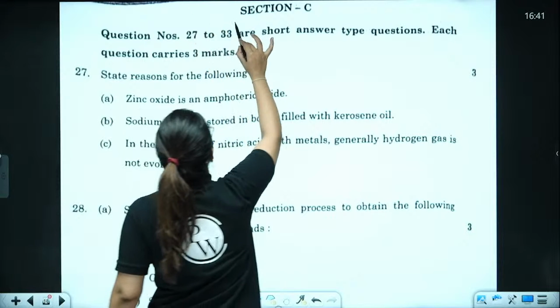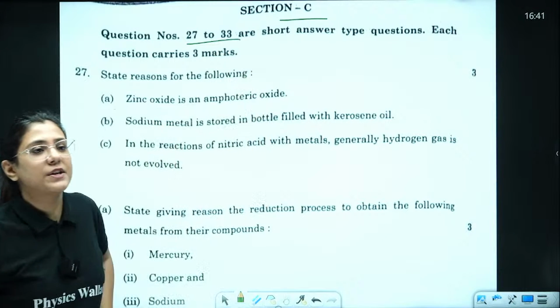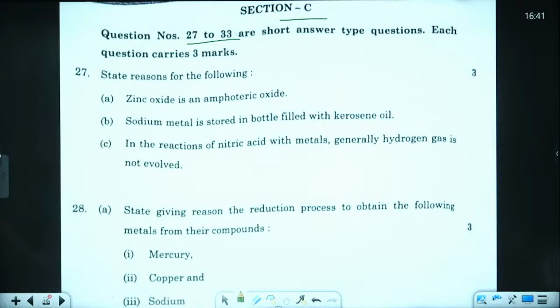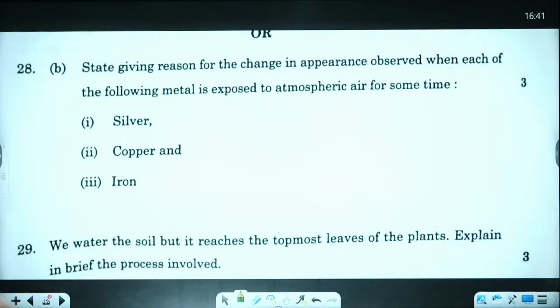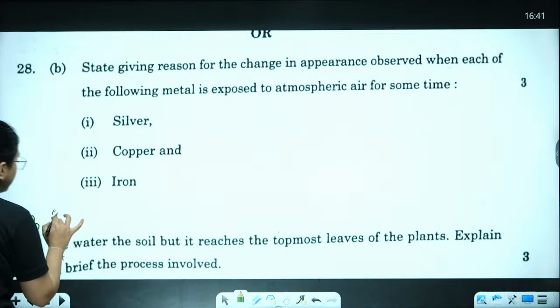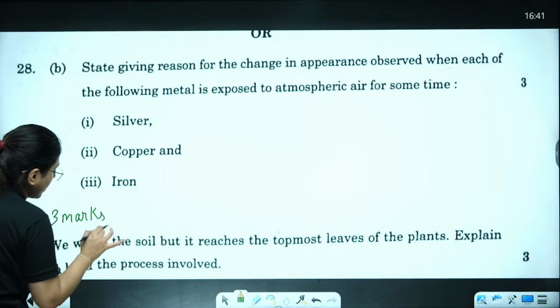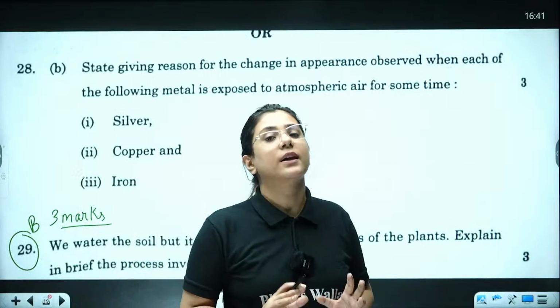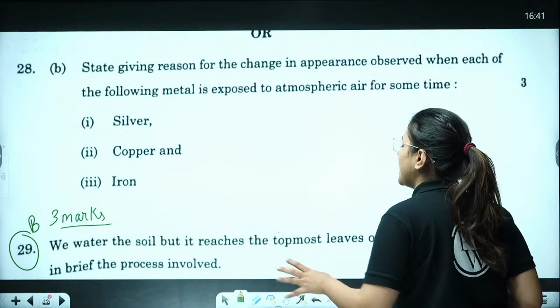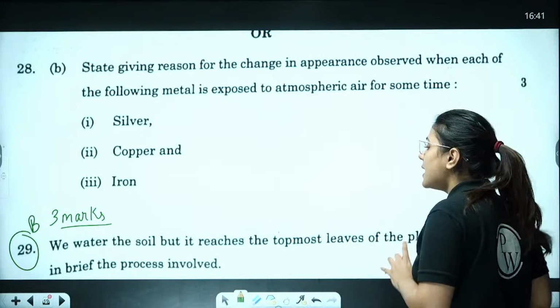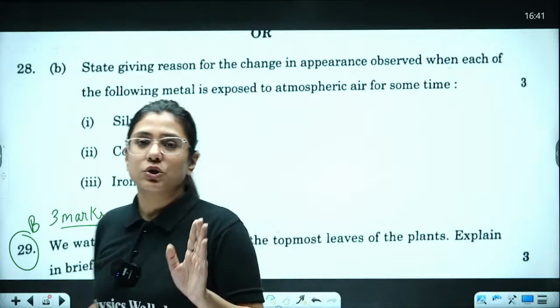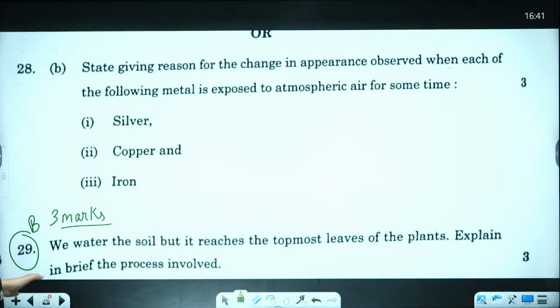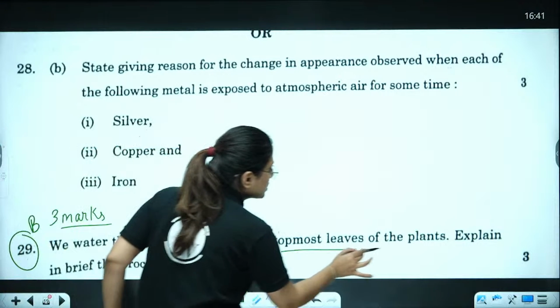Now we are jumping to section C from question 27 to question number 33. Are you ready? The question is state reason. This is from chemistry. This is again from chemistry, I guess. Again from chemistry, question number 29. Yes, this question is of biology and it carries 3 marks. It is very important to see the marks distribution so that you can answer accordingly. The question says we water the soil but it reaches the topmost leaves of the plants. Explain in brief the process involved. So it is talking about the transportation of water, right? We water the soil but it reaches the topmost leaves of the plant.